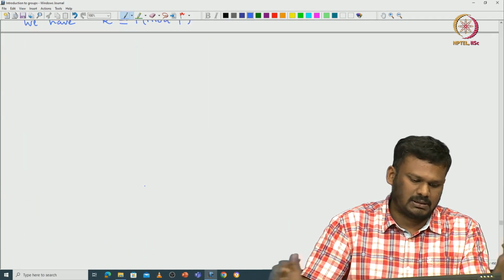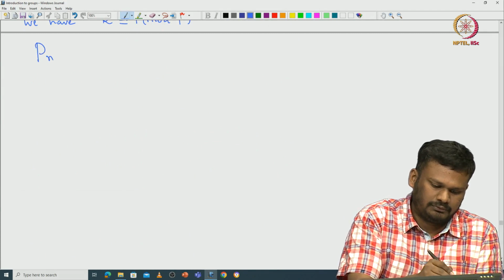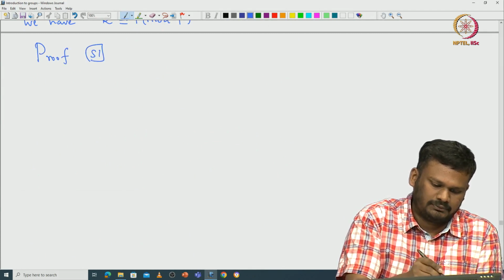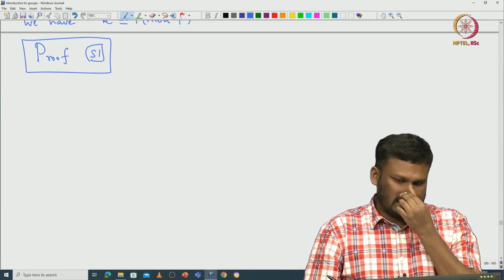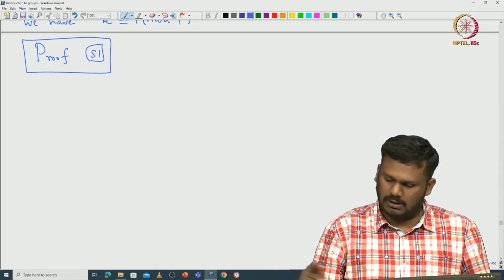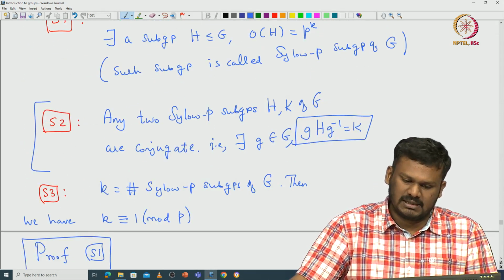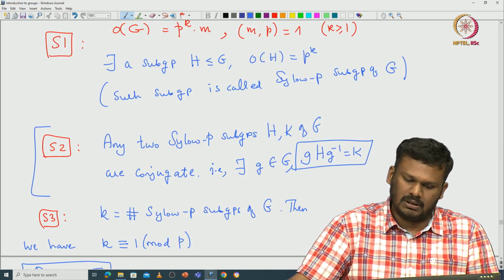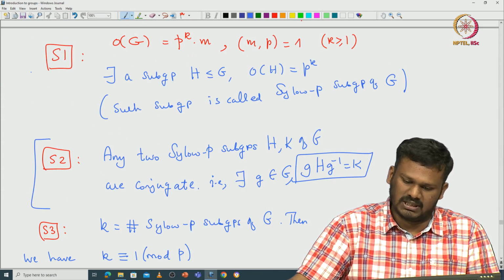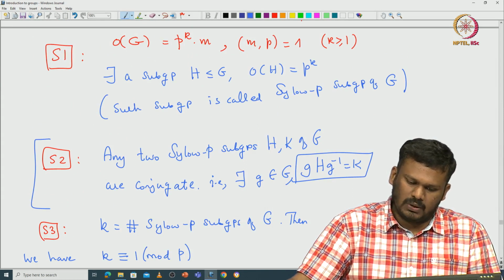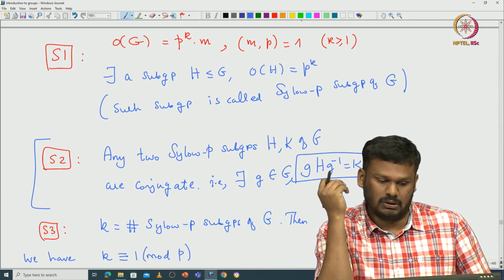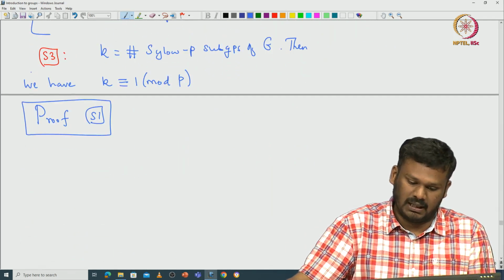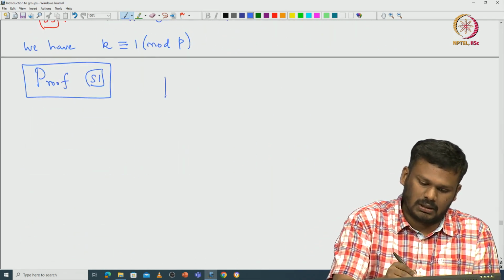So, let us prove this one by one. The proof of S1. To prove this, let us first look at some Sylow p-subgroup. One can assume the existence and then try to see how one can prove such a statement. If you look at this group G, it has order p power k times m.